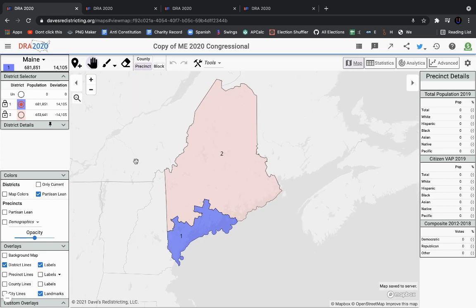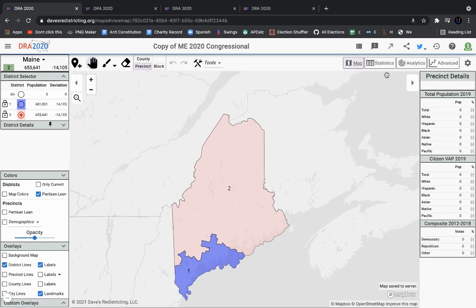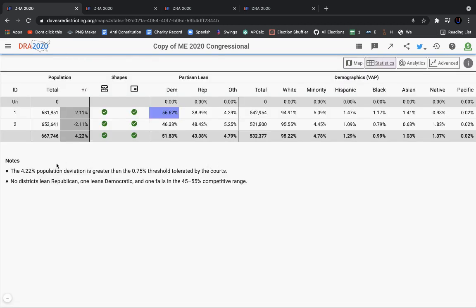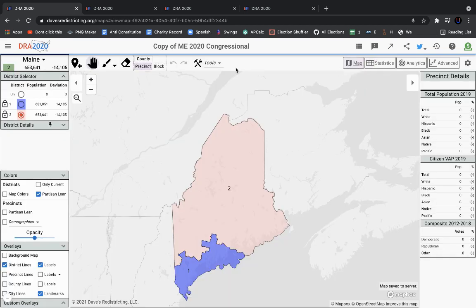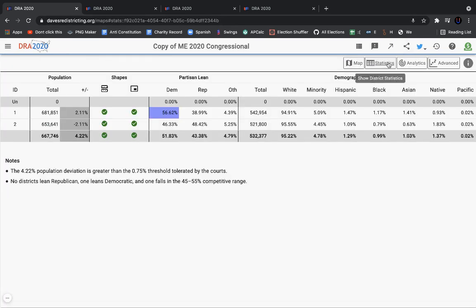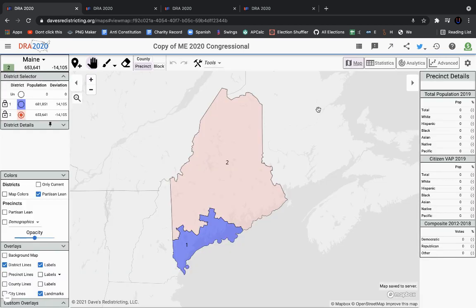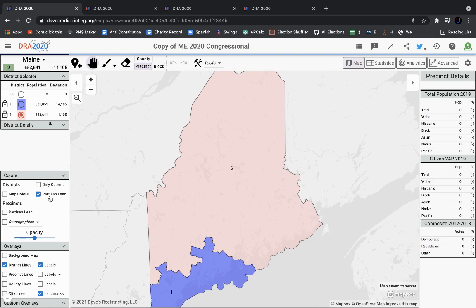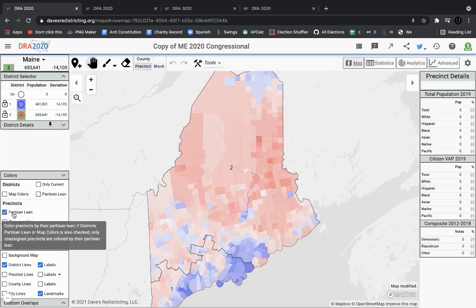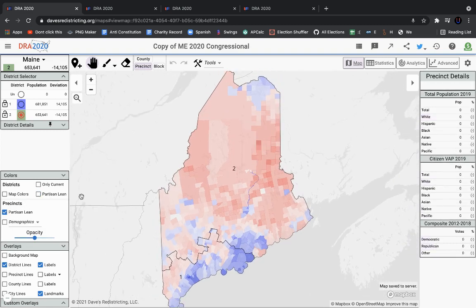And, of course, the population deviation for the current map is not really that good, mostly because the second district has 14,000 less people, which is a big population deviation. It's a 4% population deviation, in fact. So, yeah. Again, obviously no districts are majority-minority. In fact, they're both around 95% white. But the notable difference is that the second district is more rural, more working class than the first district.